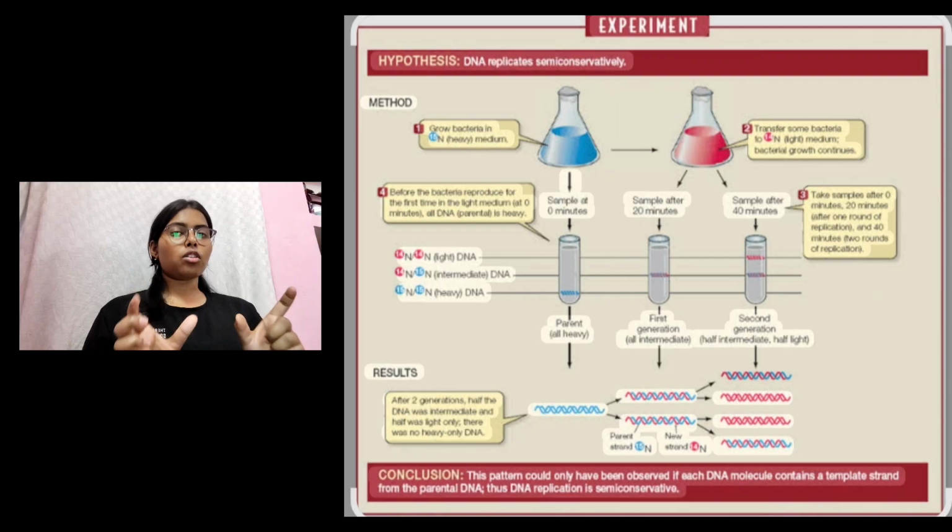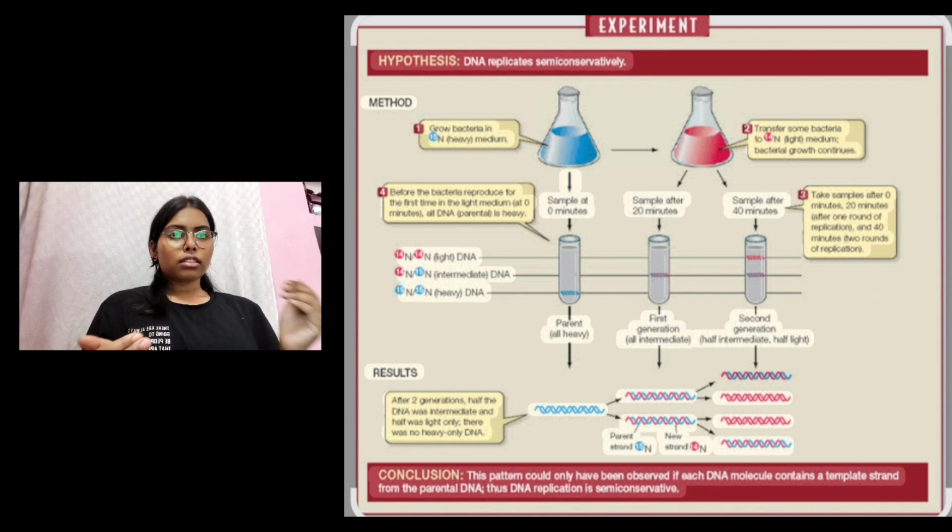Now what were the results and observations? At generation 0, the entire DNA was heavy, with the nitrogen 15 isotope, and the centrifuge band appeared at the bottom. In generation 1, which was after 20 minutes, the DNA was an intermediate, hybrid of both the heavy nitrogen N15 and the light nitrogen N14 isotope. So what does this mean? This ruled out the conservative model, right?